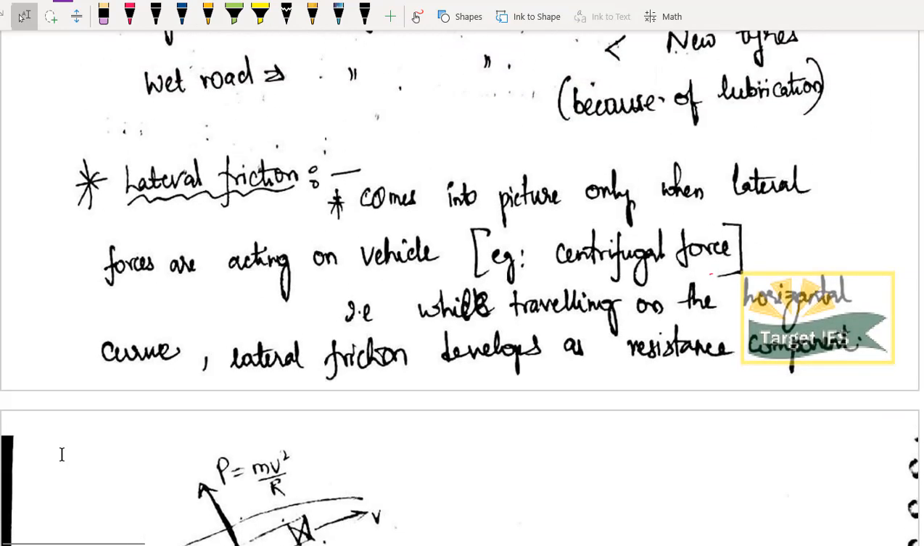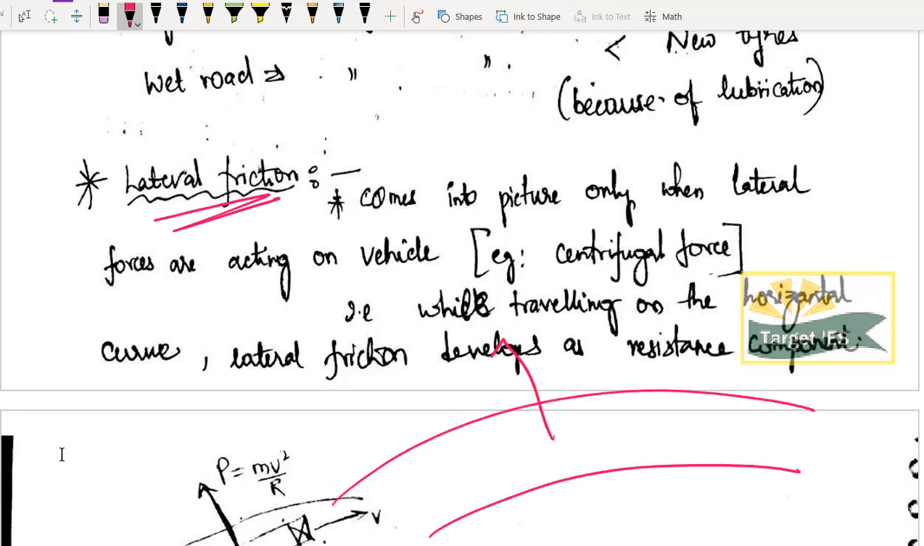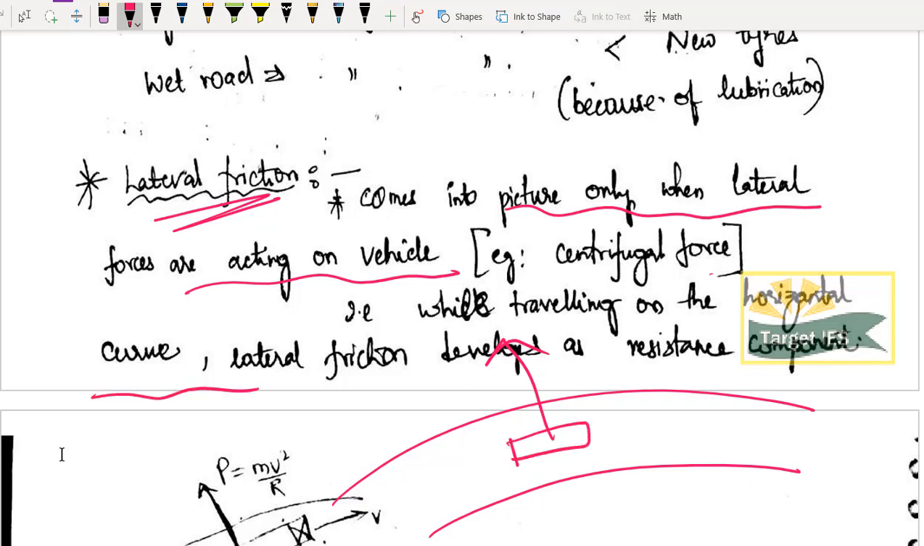Now let us move on with the next one, lateral friction. See, lateral friction, when it will come into act, obviously whenever your vehicle is moving on a curved path, lateral friction comes into picture. ठीक है? It comes into picture only when lateral forces are acting on vehicle. For example, centrifugal force. Centrifugal force कब act करेगा? Whenever you are moving on a curve, it will be acting, and because of this force, the vehicle will also try to move in this direction. Whenever it is trying to move in this direction, there will be some frictional resistance, right? उस frictional resistance को हम lateral friction कहते हैं.